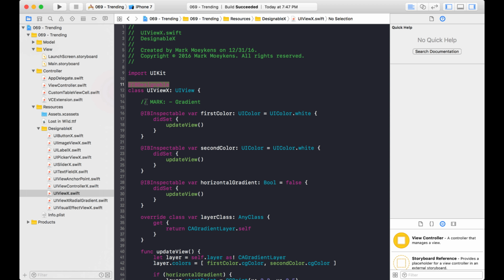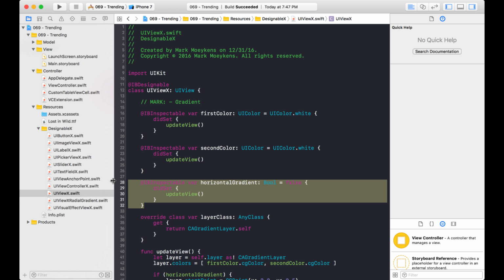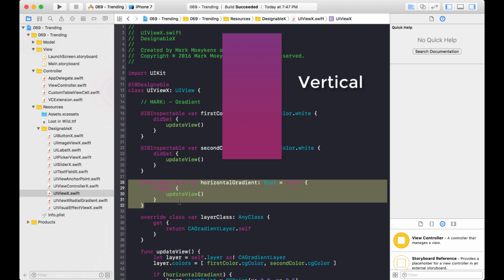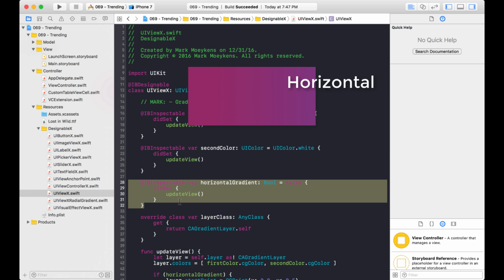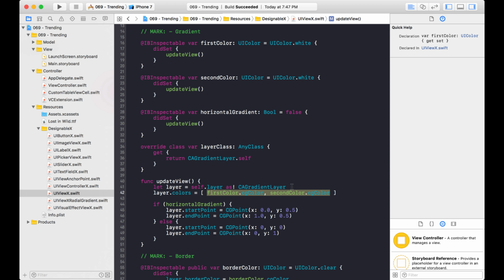And so I have some properties here for a gradient. I have a first color and a second color. And I have an option to make it a horizontal gradient, because by default, it's a vertical gradient. So a horizontal gradient means the colors just change on a horizontal scale, going from left to right. I have another video that goes over in more depth how to do gradients.